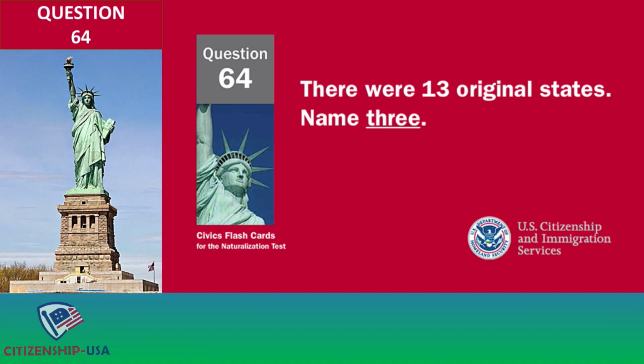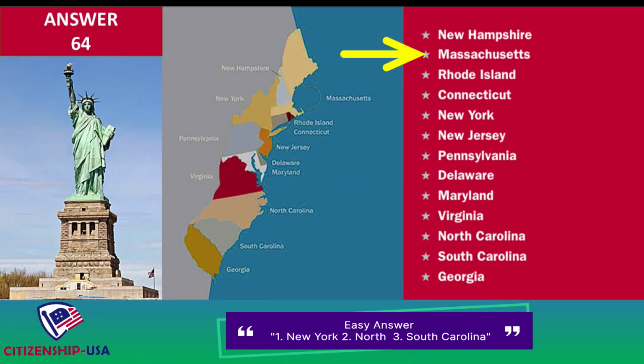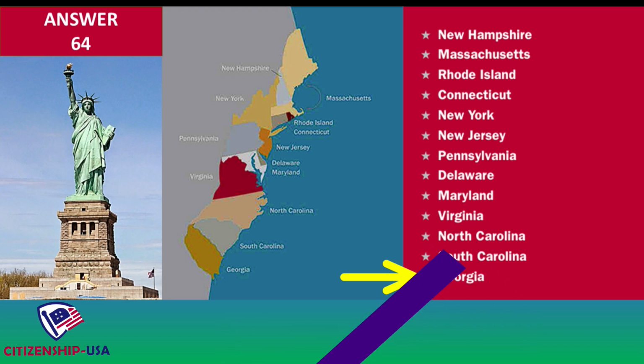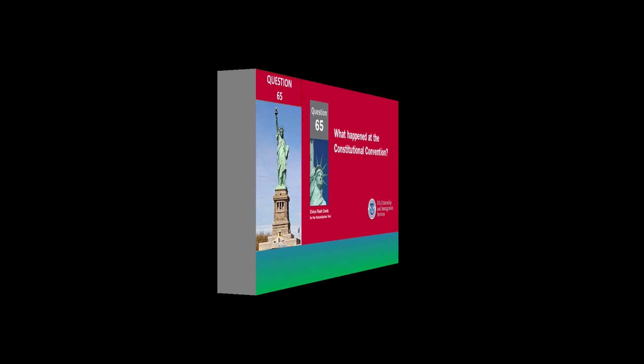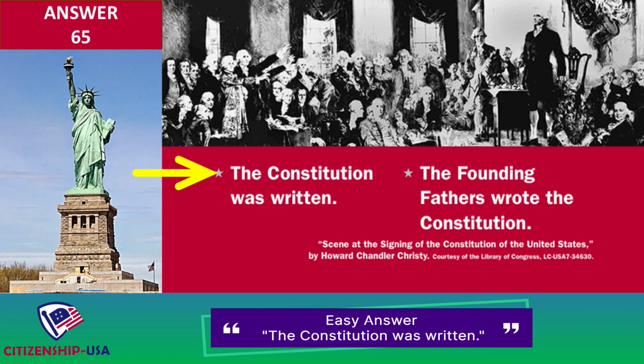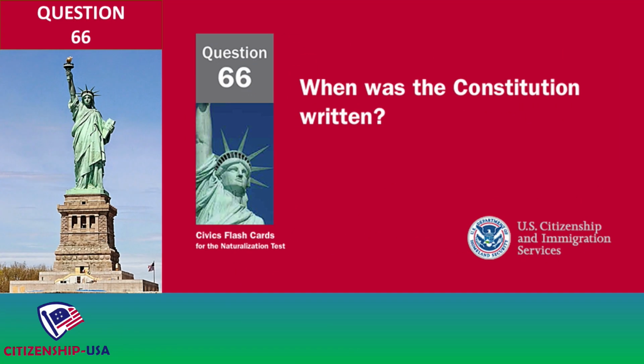There were 13 original states. Name 3. New Hampshire. Massachusetts. Rhode Island. Connecticut. New York. New Jersey. Pennsylvania. Delaware. Maryland. Virginia, North Carolina, South Carolina, Georgia. What happened at the Constitutional Convention? The Constitution was written. The Founding Fathers wrote the Constitution. When was the Constitution written?